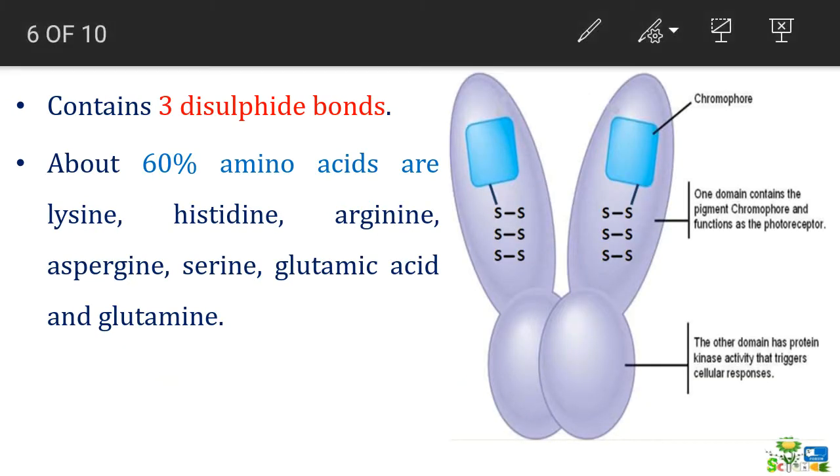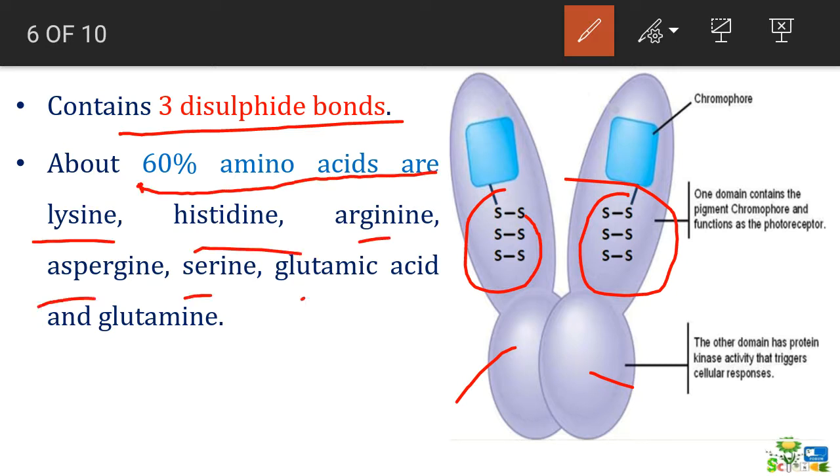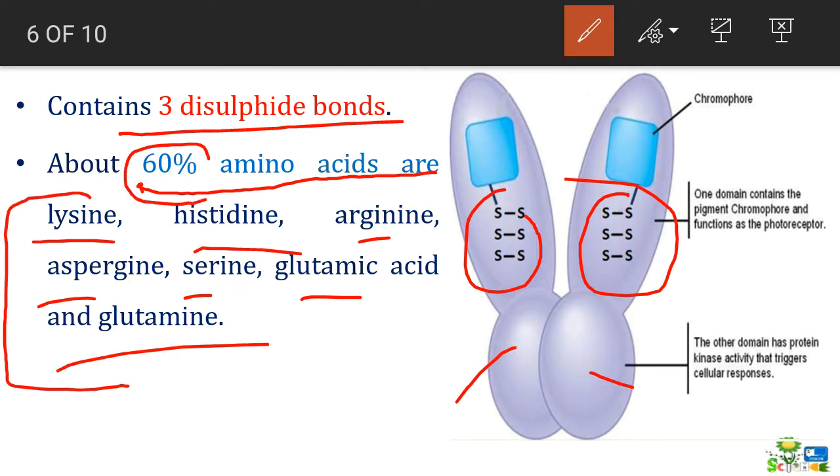Now let's discuss specifically the protein part. This protein part contains three disulfide bonds. As you can see here, these are the three disulfide bonds formed by the cysteine residues, and the other protein part, of which 60% amino acids are lysine, histidine, arginine, asparagine, serine, glutamic acid, and glutamine. So these major amino acids comprise about 60% of the total amino acids of the complete protein part, and the significant aspect is it contains three disulfide bonds.